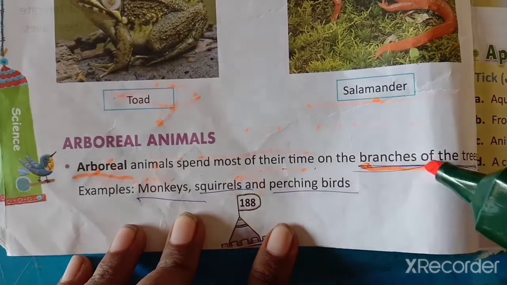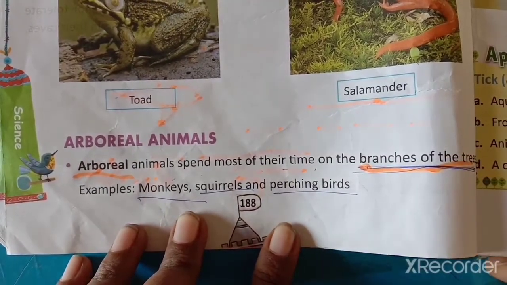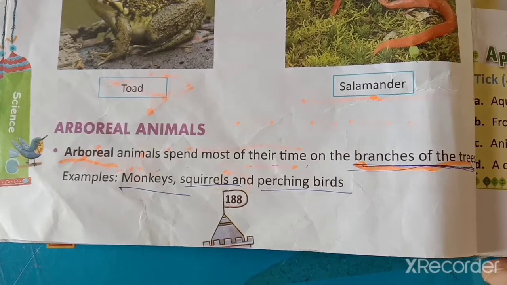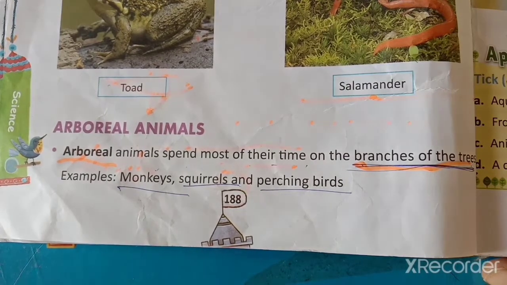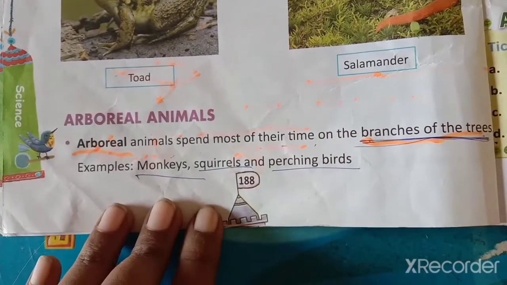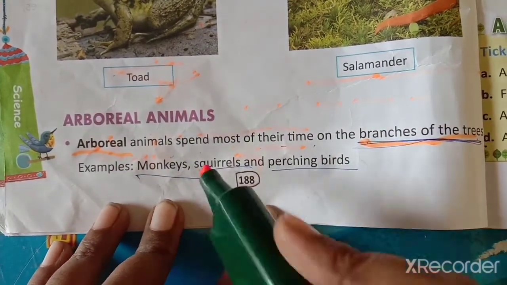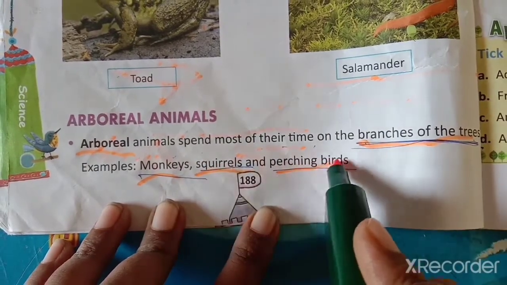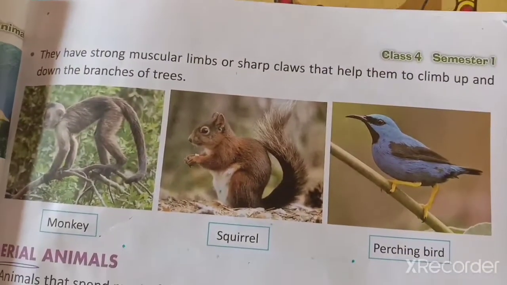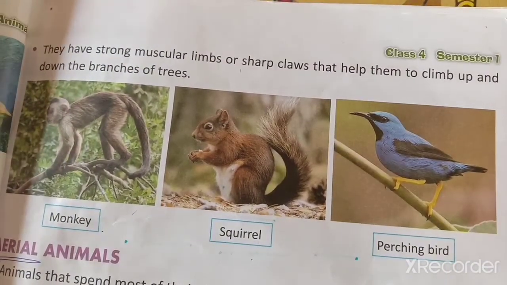They will not mostly live on land or water. They will mostly sit on the branches of trees only, like squirrels, birds, monkeys. These are the examples: monkey, squirrel, perching birds. You can see the pictures of them here.